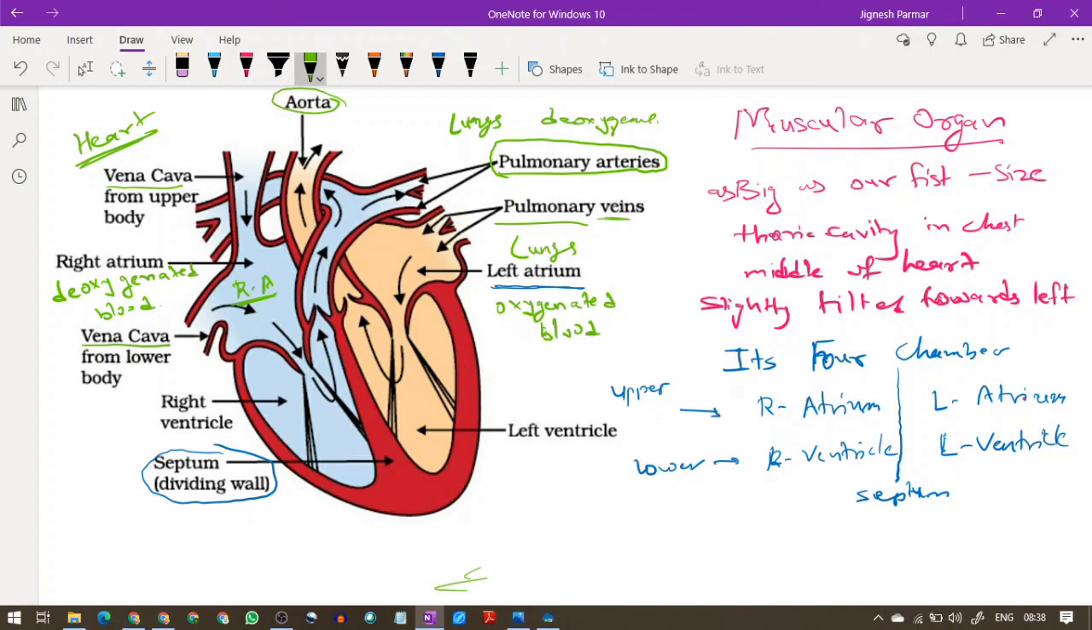So ventricle and auricle: you can say ventricles have a thick wall. Why do they have a thick wall? Because they have to push the blood towards the whole body, and that's why their walls are thick, whereas the atria have thin walls. This is what it is all about.